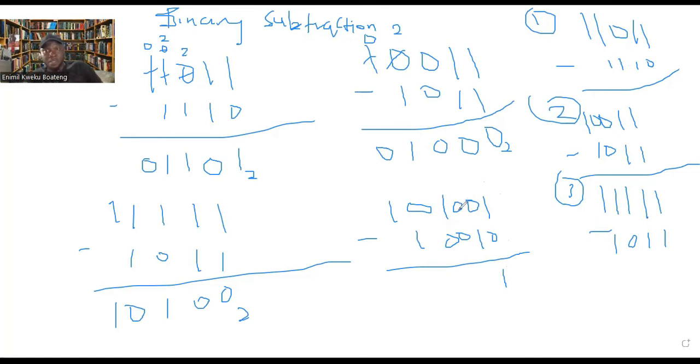But fortunately for us, the number after that 0 is 1. So we can borrow from this 1. And since you're working in base 2, when you borrow, you've actually borrowed 2 and not 1. Because we borrowed this 1, it is now 0. And this place was 0, so this place will become 2. So this one that we borrowed from here, which is 2 because we are working in base 2, we put it here first. Then now this can borrow from here. Now when you borrow from this place, you borrowed 1, so this place becomes 1, and then now this place becomes 2. Now we can do our subtraction.